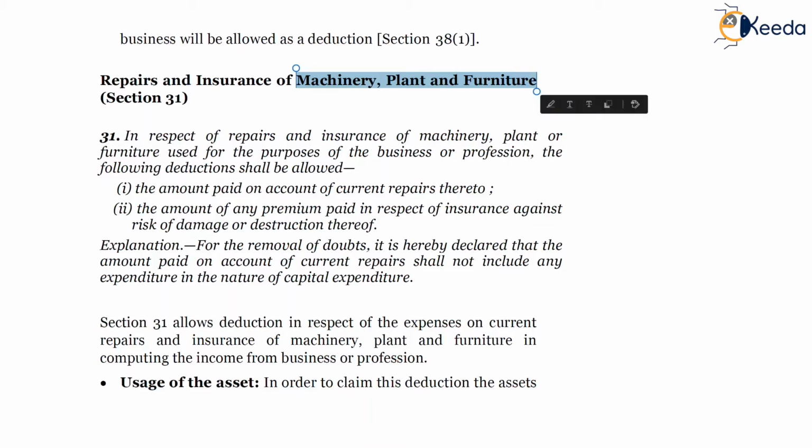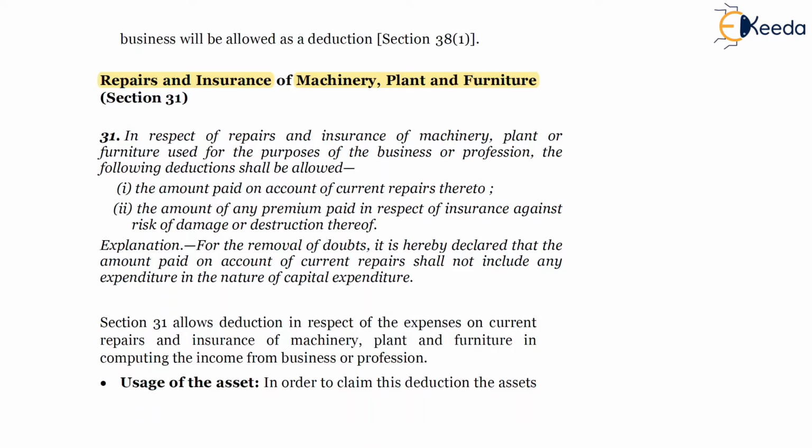The fixed assets are machinery, plant and furniture, and the nature of expenses are only repairs and insurance. Wherein section 30 covered additionally expenses related to rent, rates and taxes as well.